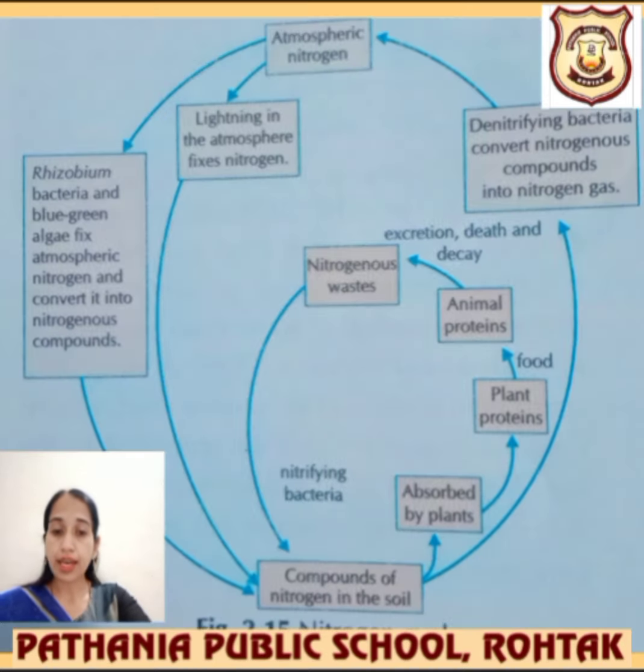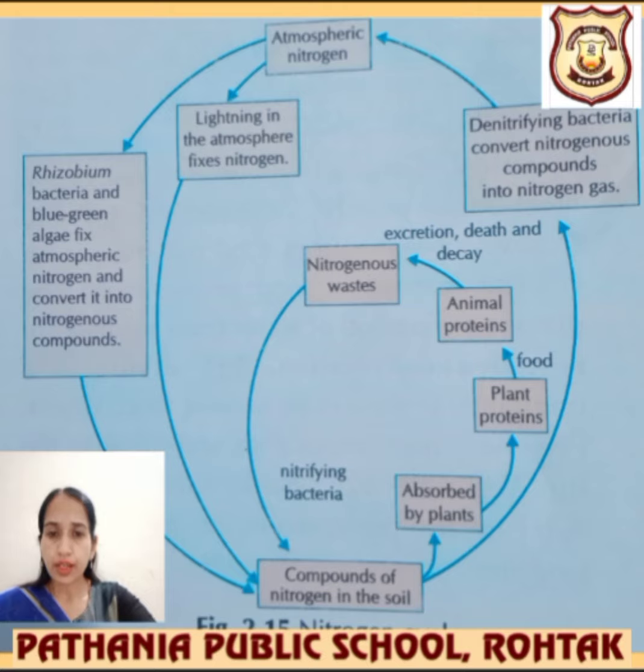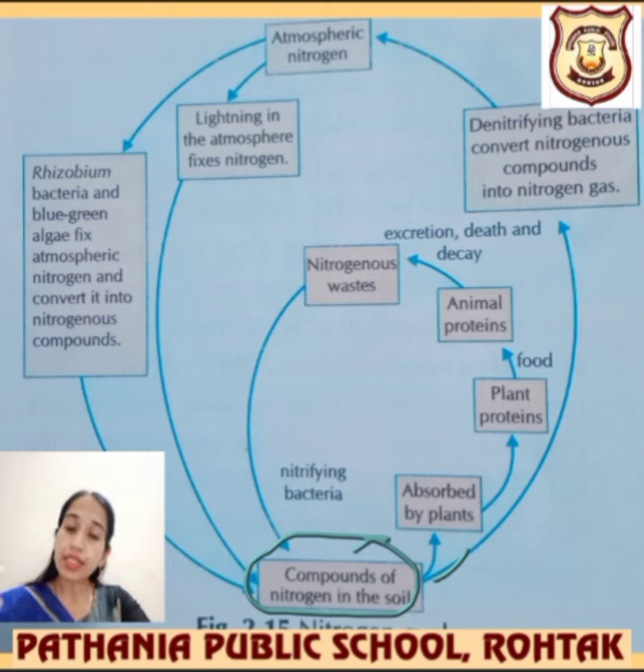Okay, let's see again the cycle. Go through it again. Compounds of nitrogen go into the soil. What has happened? Plants are grown. They are absorbing it in the form of nitrates, the soluble form. After that, that is converted into plant protein. And the plant was eaten by the animals, and again it was consumed in the form of protein.